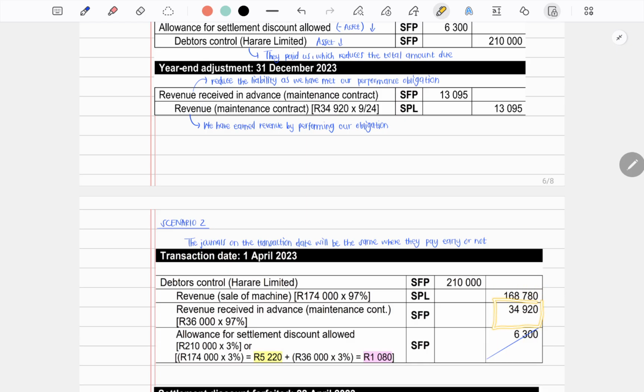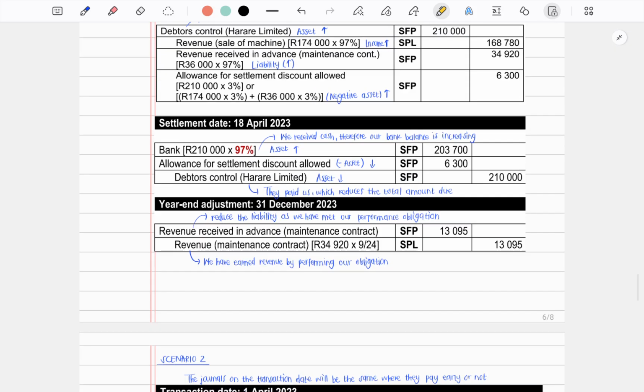Then the amount that we received for the maintenance contract will be income, the revenue received in advance, after accounting for the early settlement discount, because we expect them to pay within the 20-day period. And we also created an allowance for settlement discount allowed, which is a negative asset on the credit side. Now, what happens if our debtor does not pay within the